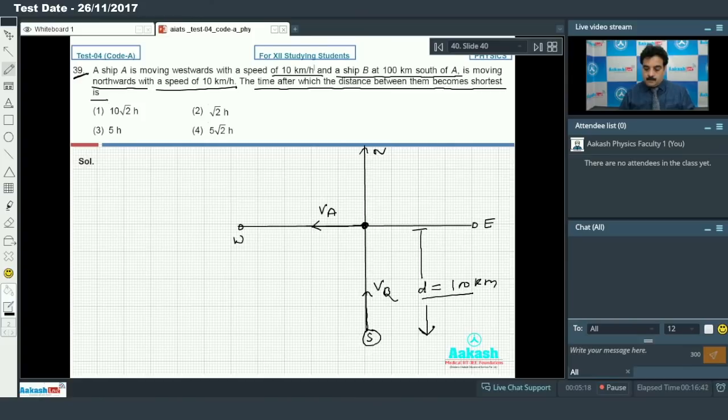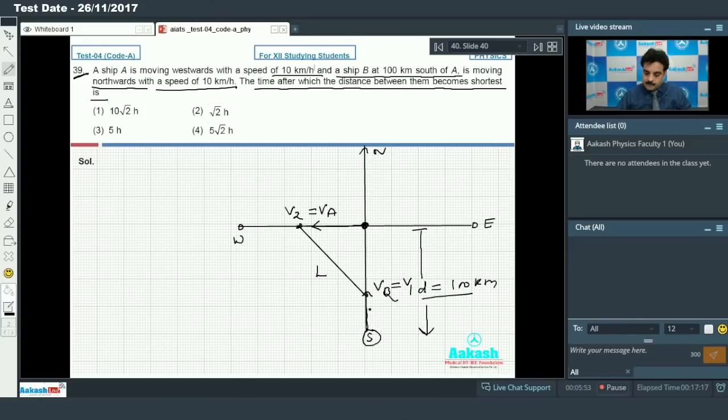Okay, and at any instant, if I join the two instantaneous positions of A and B, let us represent it by L. Now the separation L after time t: if I consider the velocity of B is represented by V1 and velocity of A is represented by V2, in time t I want to calculate the separation between these two.